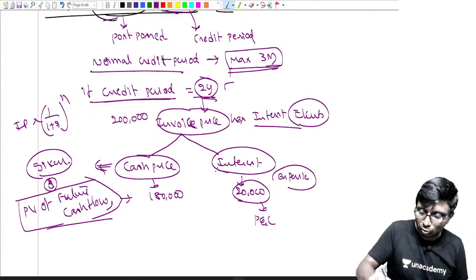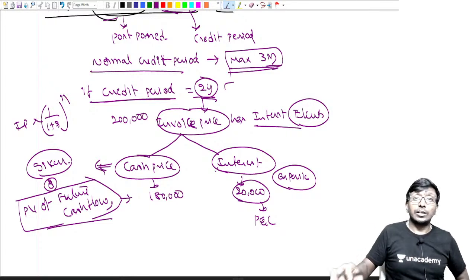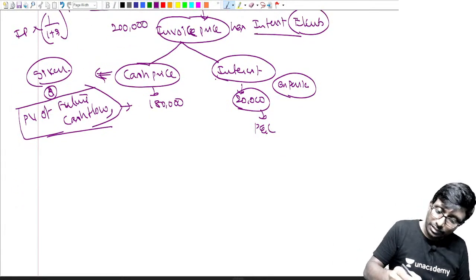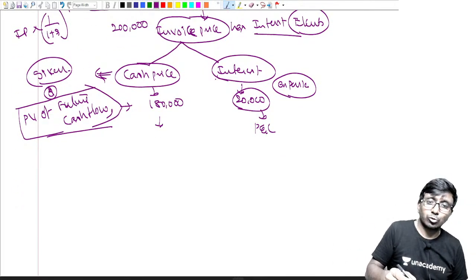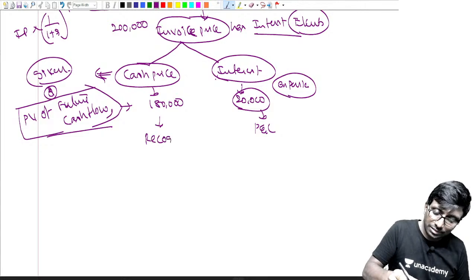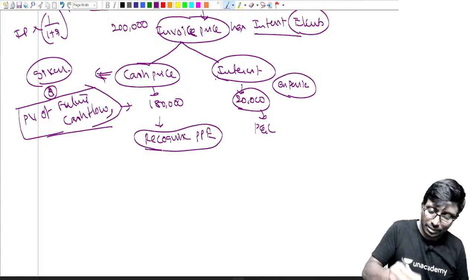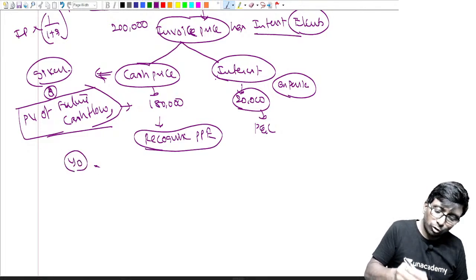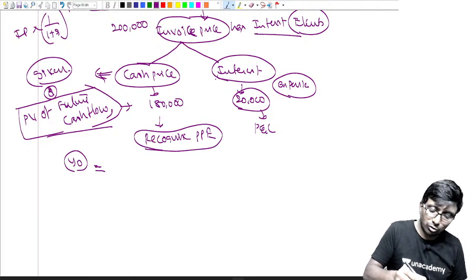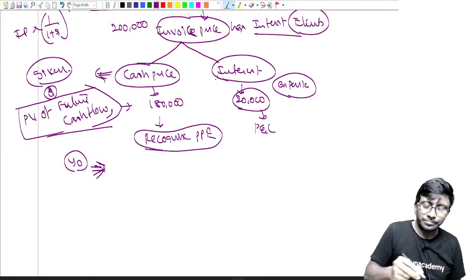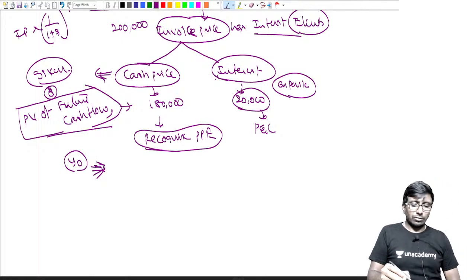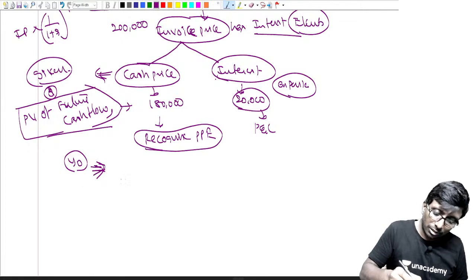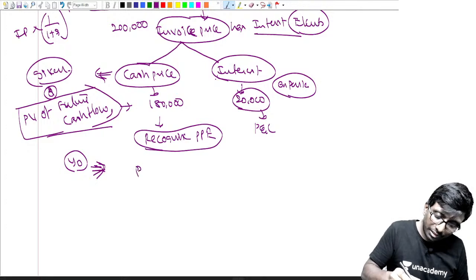It should be charged to profit and loss. And for the 1,80,000, what am I supposed to do? You recognize the fixed asset, you recognize PPE. Today at Y0, what do you record? We will say fixed asset.